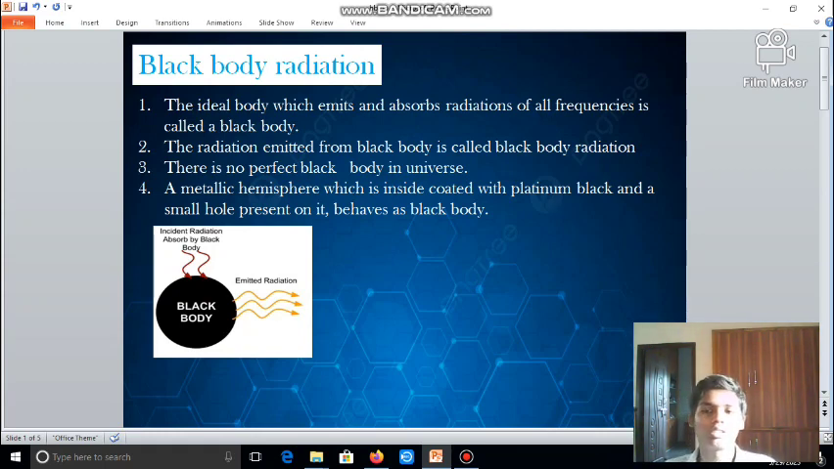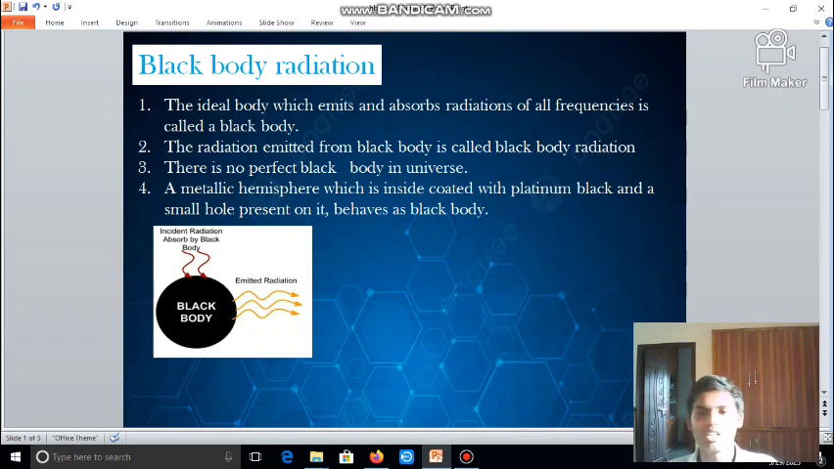A black body is not just any object with black color. Not all black bodies should be black in color; some may be black also. The ideal body which emits radiation and absorbs radiation is called a black body. Only some bodies can emit energy continuously or absorb energy continuously. Those ideal bodies are called black bodies.